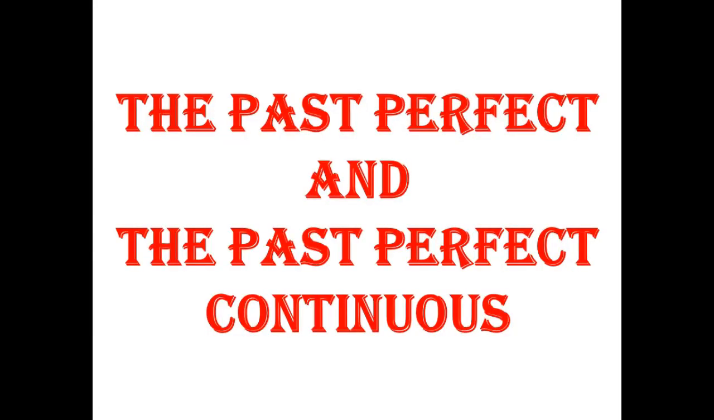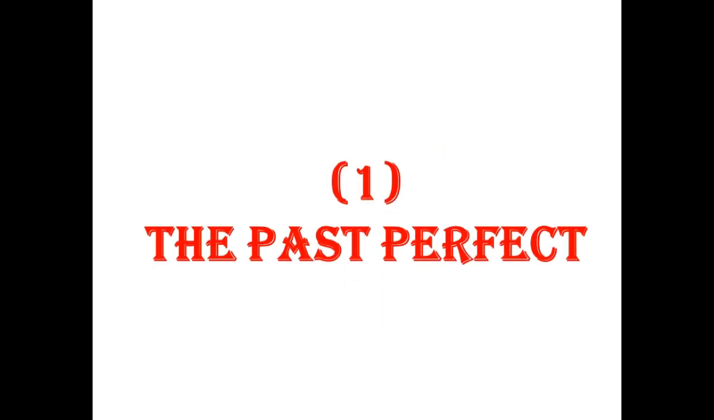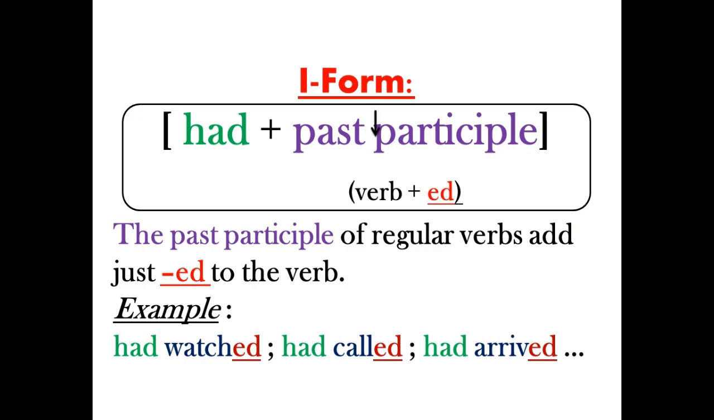The past perfect and the past perfect continuous. We'll start with the past perfect. So the form of the past perfect is simply the auxiliary had plus the past participle form of the verb. The past participle form of the verb for regular verbs, for normal verbs, is just the verb with an ed at the end. For example, had watched, had called, had arrived.